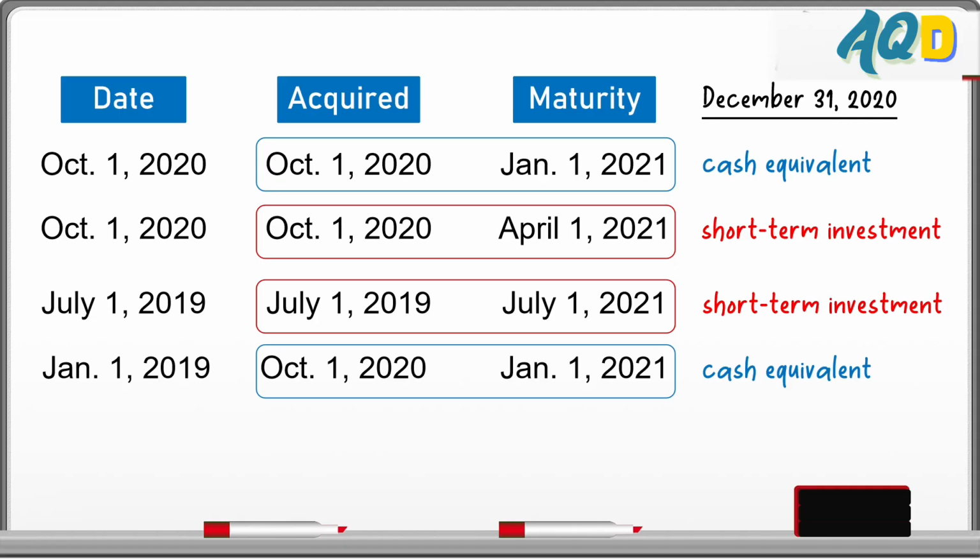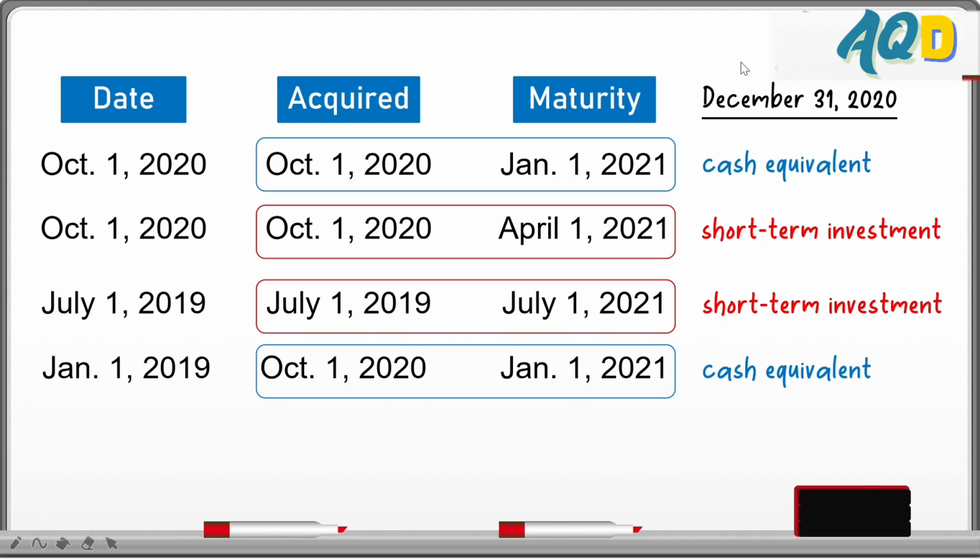Titingnan mo muna yung original maturity date or original date. Pag lumampas ng 3 months, tsaka mo i-assess kung kailan siya binili. Kung binili within 3 months from maturity, that's the time it's a cash equivalent. Pag lumampas doon, ang titingnan mo naman ay maturity date and year-end.